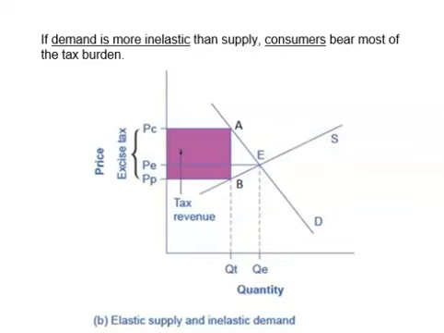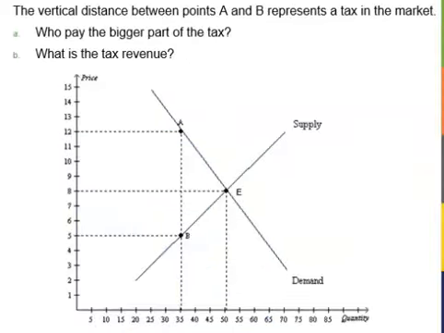Now let's try a numerical example. Assume we have a market for burgers here. The demand curve is slightly steeper than the supply curve. It hints that consumers are relatively less sensitive to changes in price than sellers. At the equilibrium, the price is $8 per burger and the quantity is 50 burgers. That means at the equilibrium E, consumers pay $8 for a burger and sellers keep that $8 for themselves.